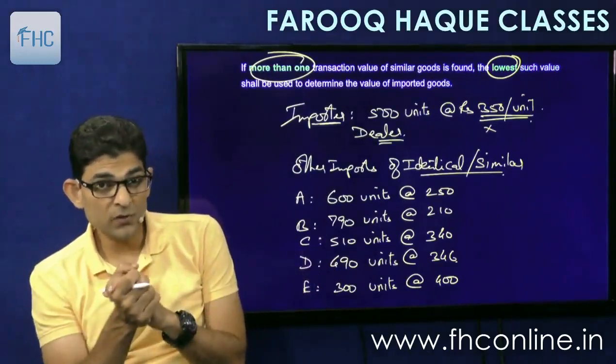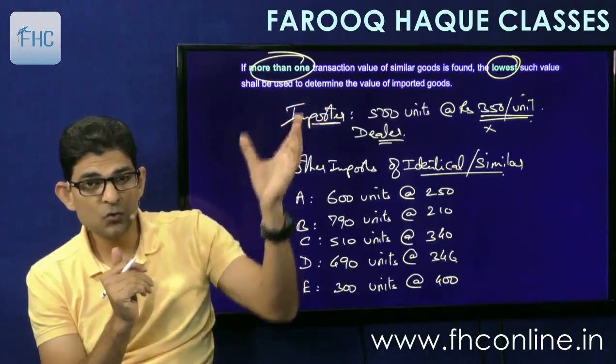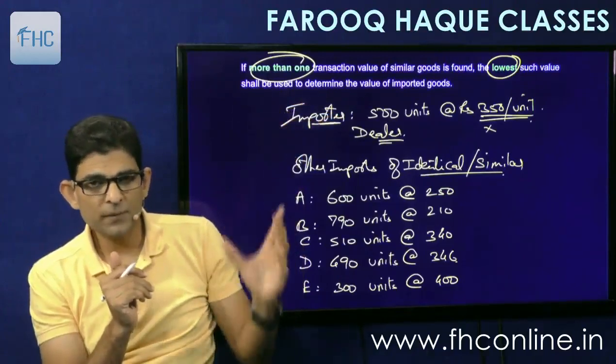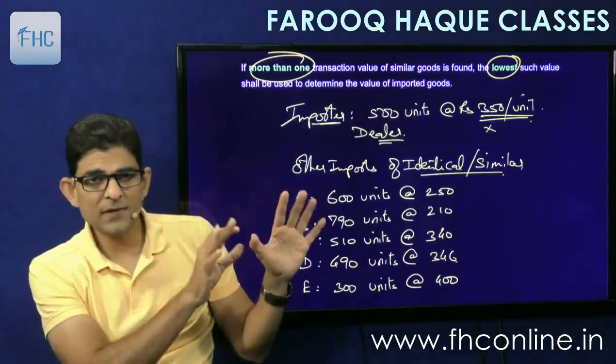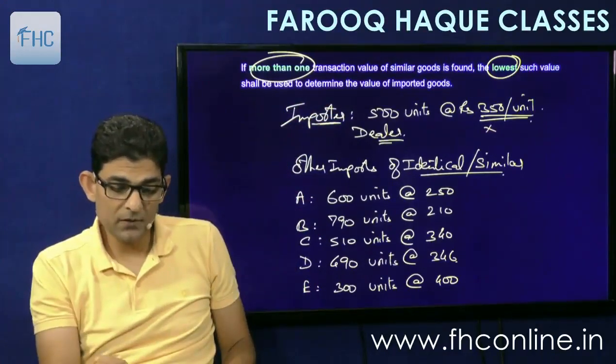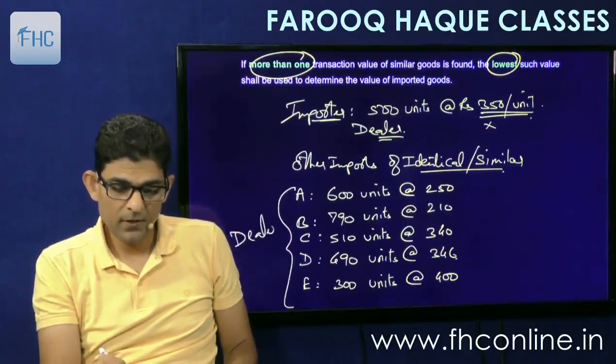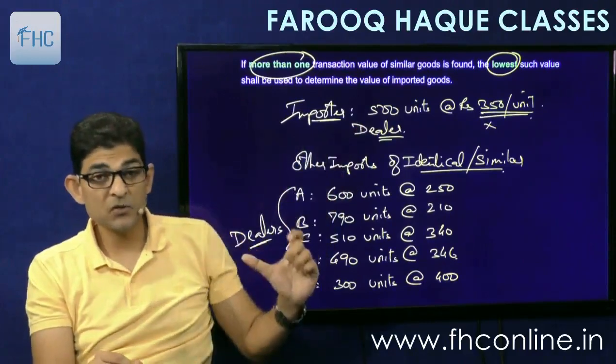Then in that case, first we'll find out the closeness. We have got 500 units and we are dealers, and all of these are dealers also. We haven't taken any other commercial level. We found them at the same commercial level, all of them are dealers, very good. So one thing is sure, the commercial level is the same.